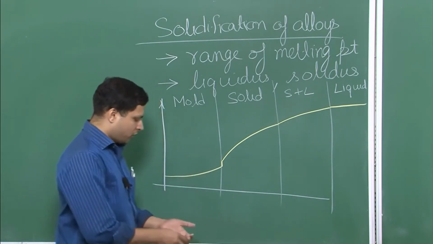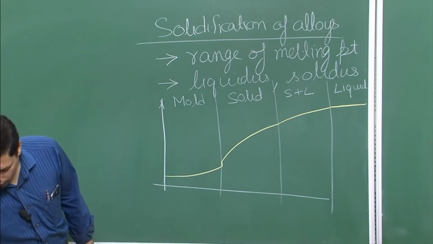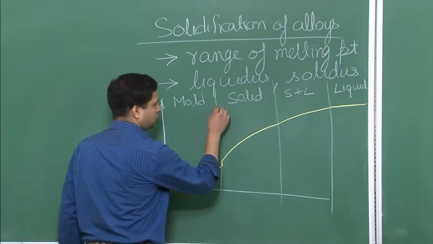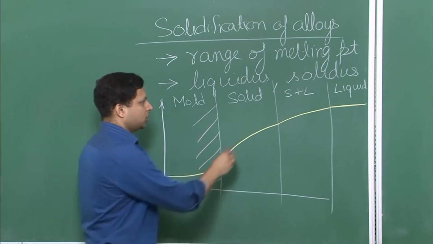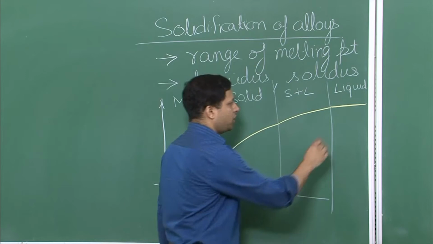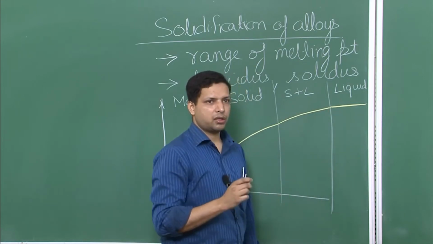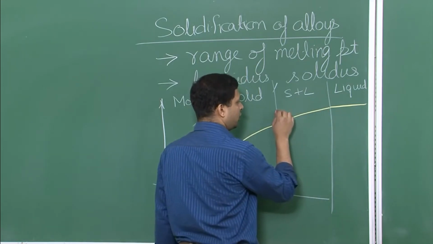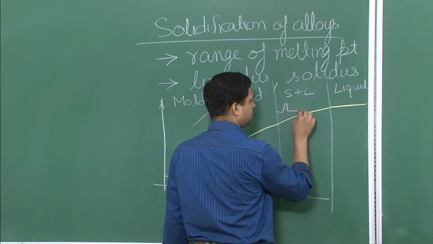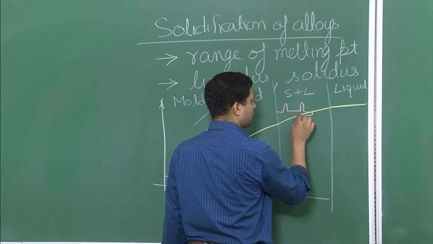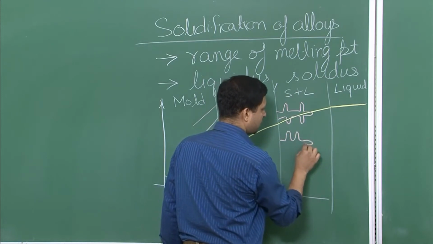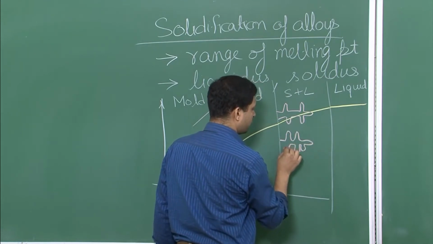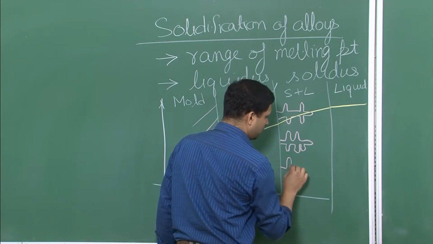Now if we are drawing this, then let me also draw what exactly these look like. This is your mold, this is your solid, this is your liquid, and in between, in solid plus liquid, what do we have? Here you have some growing solids which exist along with the liquid.